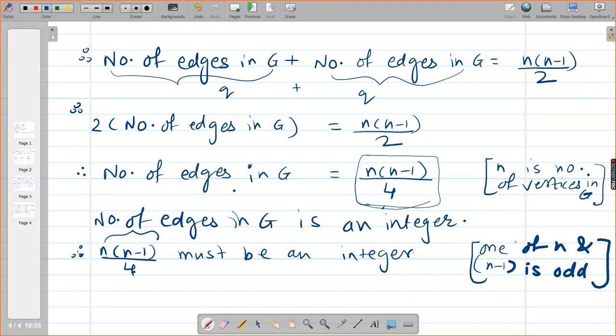So as this n into n minus 1 by 4 is an integer, 4 must divide n or n minus 1. दोनों को नहीं करेगा. मैं और क्यों लिख रही हूँ? Because they are consecutive integers. इसका रीजन ये है. Okay, 4 must divide n or n minus 1 as one of n and n minus 1 is odd. Clear?